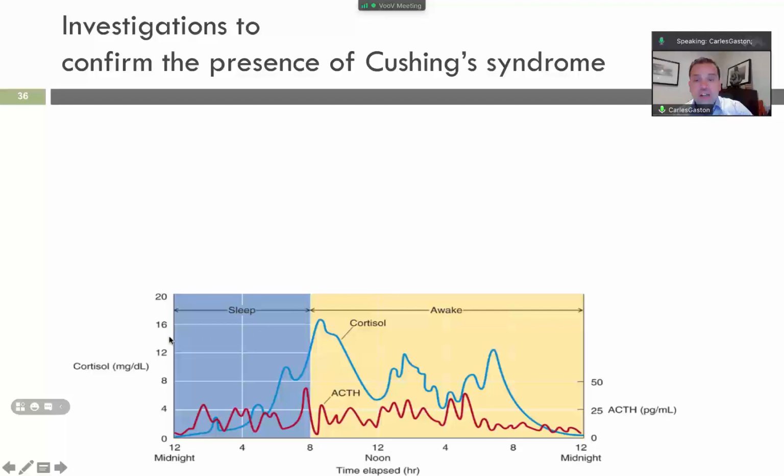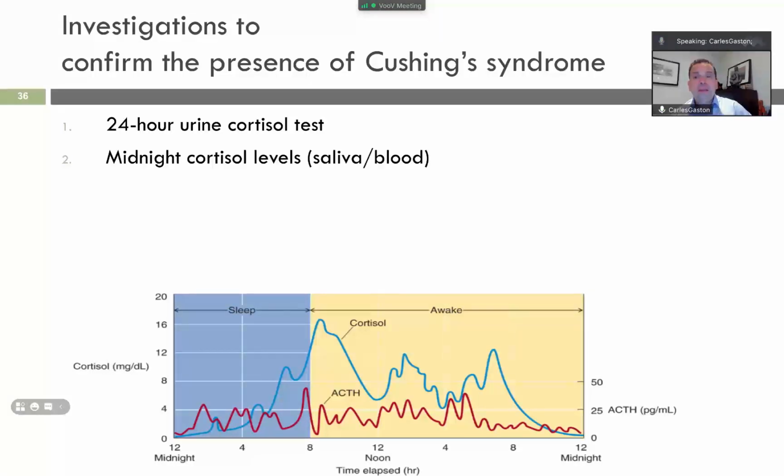So, as you can see, the investigation will have a circadian rhythm between sleep and awake, and we can see here high levels of cortisol. The first test is the 24 hour urine cortisol test. Second test, midnight cortisol test with saliva. So if you remember, at midnight the level should be very low, right? In the morning, cortisol should be very high. Then the suppression test with low dose dexamethasone.